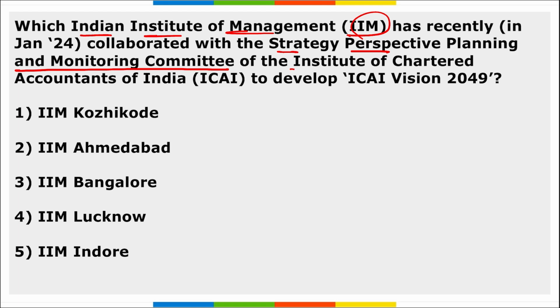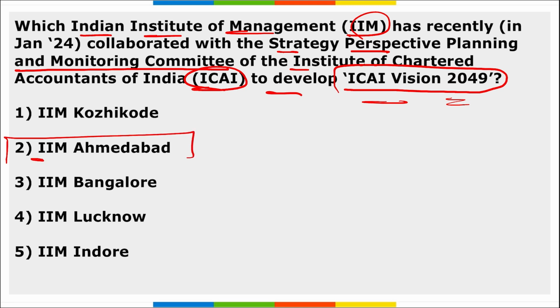Next, which Indian Institute of Management recently collaborated with the Strategy, Perspective Planning and Monitoring Committee of the ICAI to develop ICAI Vision 2047? Indirectly, this ICAI Vision was developed by which organization? It was developed by IIM Ahmedabad, correct. Here ICAI aims to become a globally recognized leader in the field of accountancy.